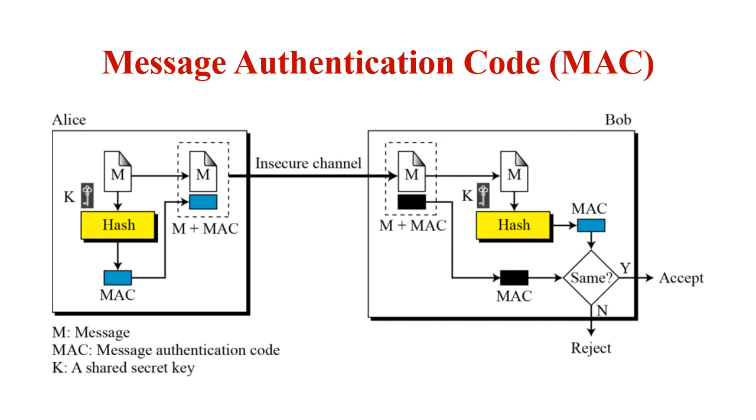Alice uses the hash function to create a message authentication code from the concatenation of the key and the message. She then sends the message and the MAC to Bob over the insecure channel. After receiving it, Bob separates the message from the message authentication code and makes a new message authentication code from the concatenation of the message and the secret key. Bob compares the newly created MAC with the one he has received. If the two MACs match, then the message is authentic and has not been modified by the adversary or eavesdropper.